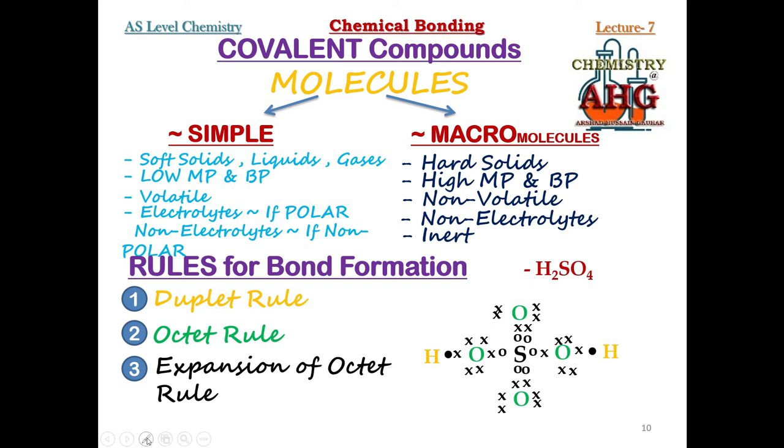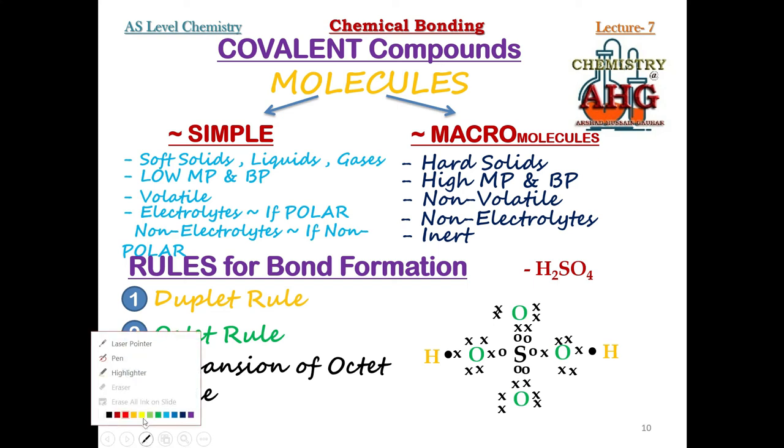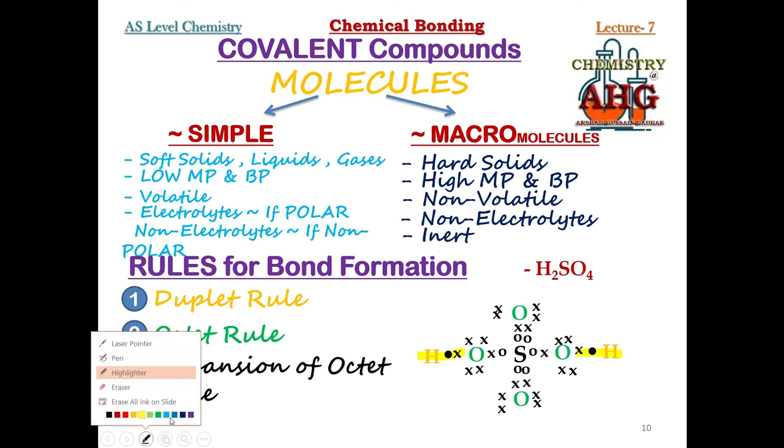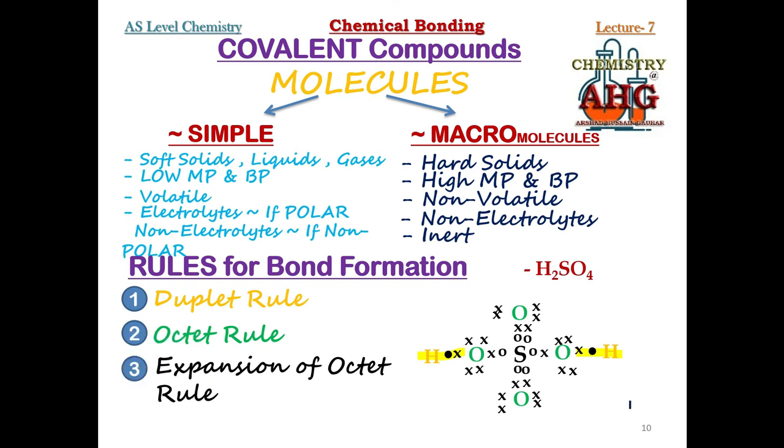Now if you look at this dot and cross, you can see quite obviously, if you look at hydrogen, after bond formation, how many electrons is it having? 2 electrons. So it means each hydrogen atom is following the duplet rule.